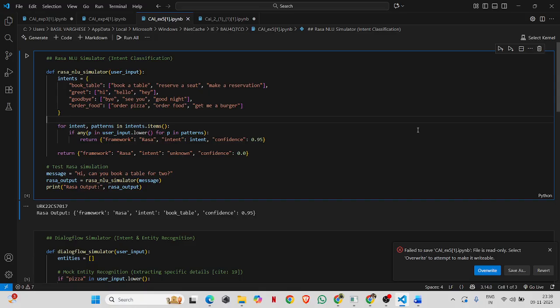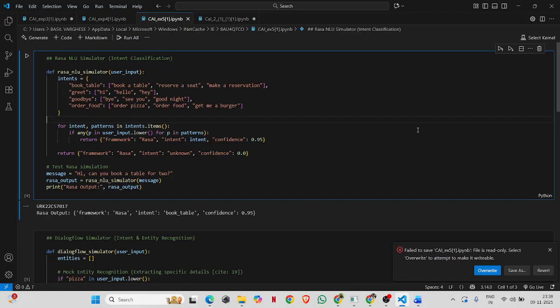Then match user input with patterns. Here what happens is the function loops through each intent and its patterns. It converts the user input to lowercase to make the comparison case insensitive. The any function checks if any of the phrases in the list appear inside the user message.